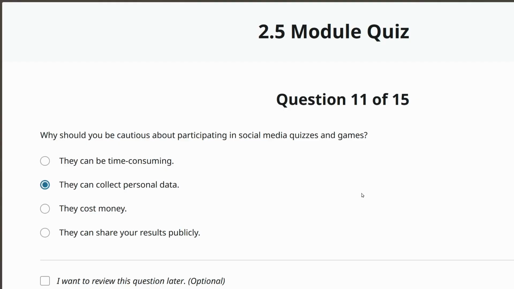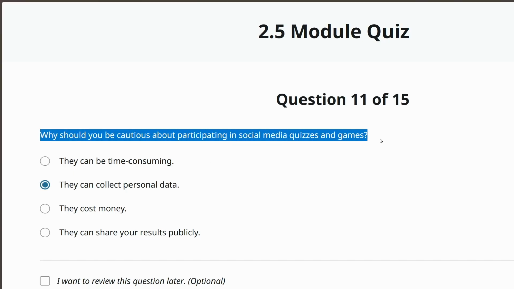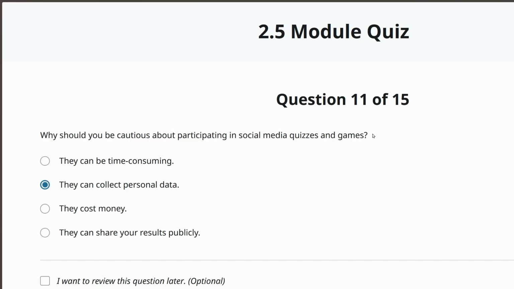They can collect personal data. There are such things as quizzes that pay you small amounts, but it's when you're doing these for entertainment, you should be aware that they are just collecting that data to put in a spreadsheet or a database.